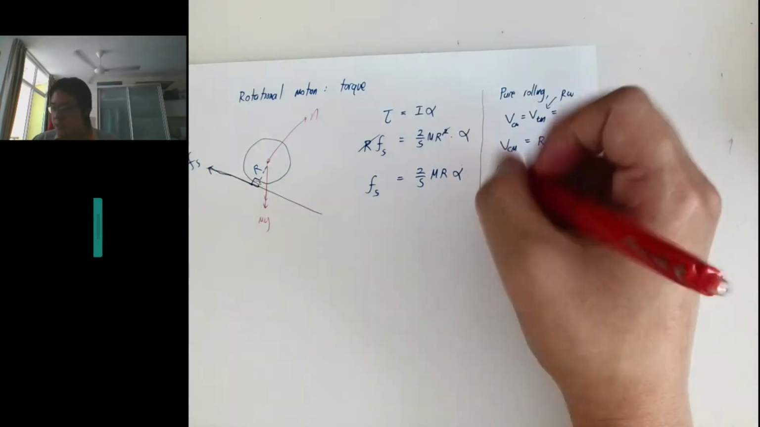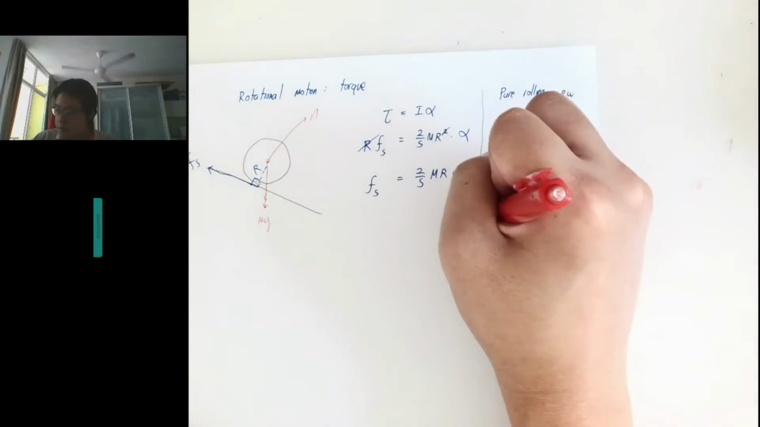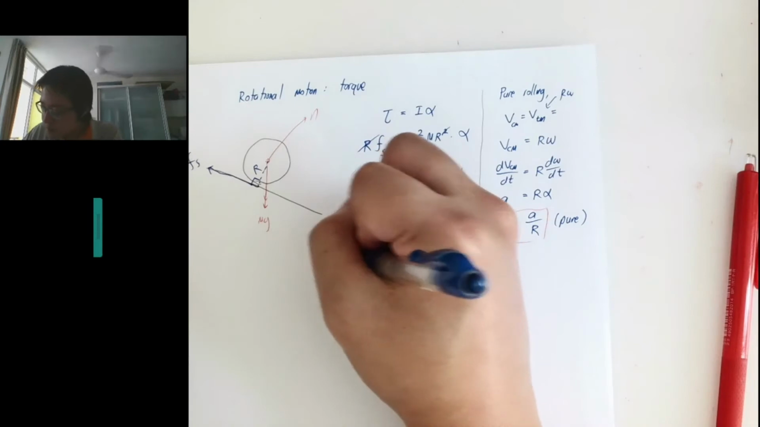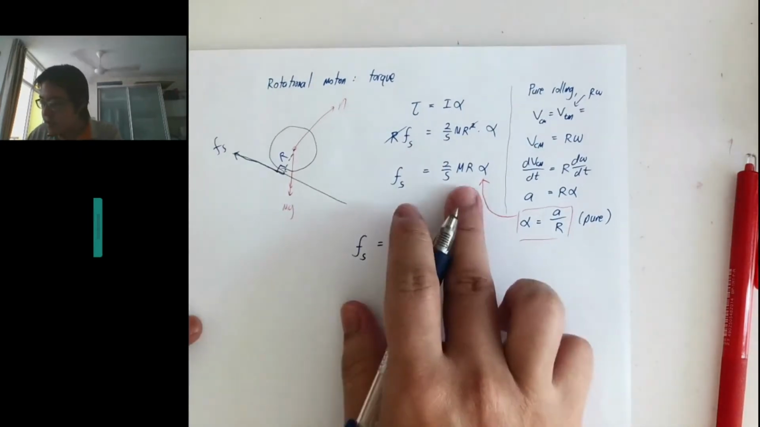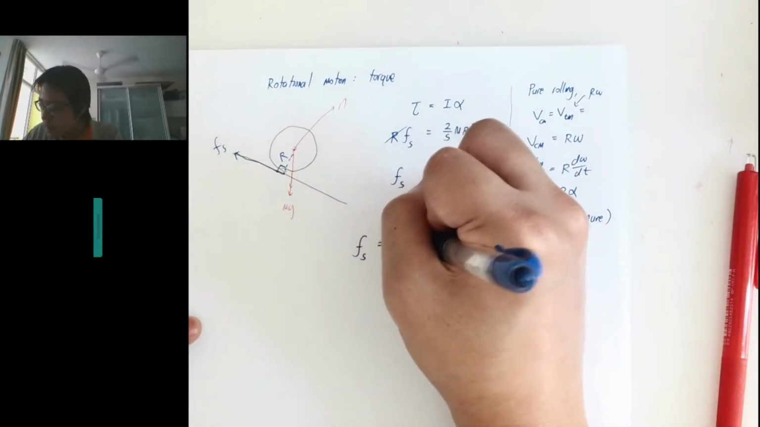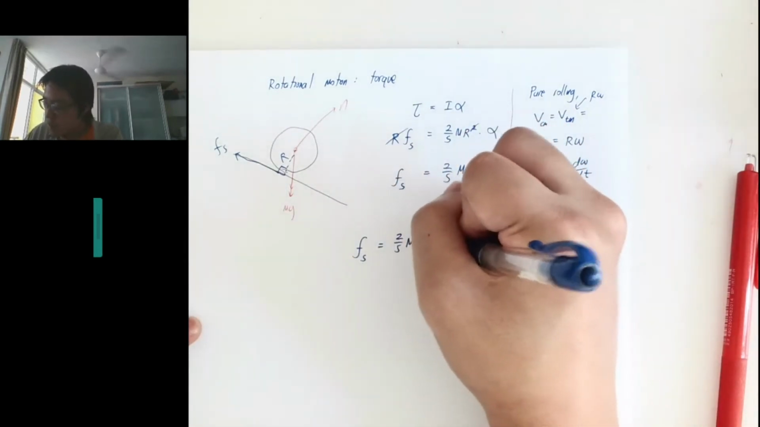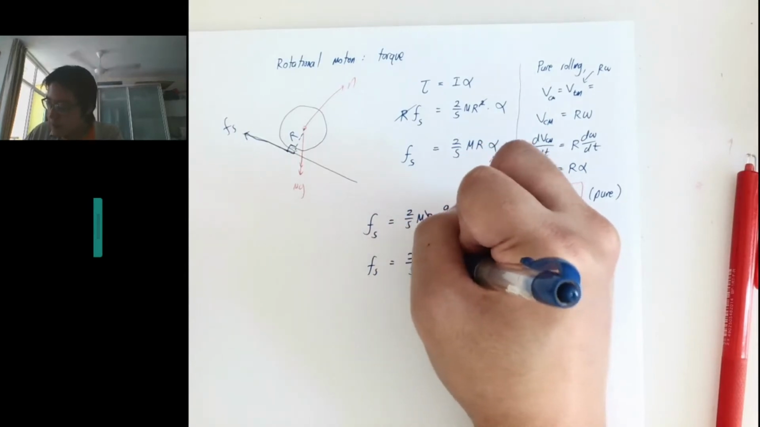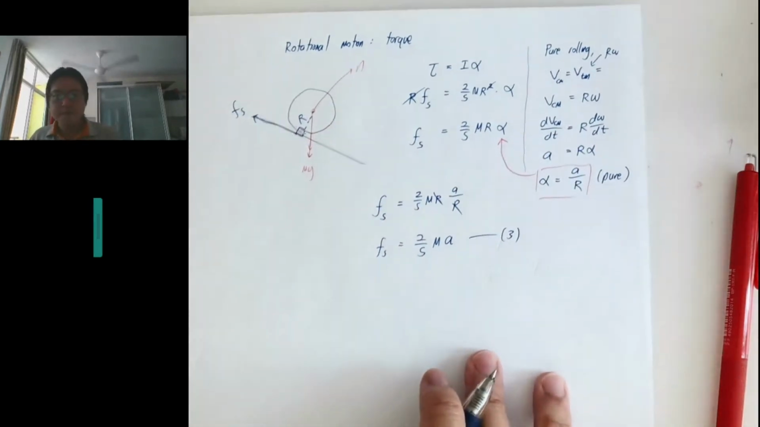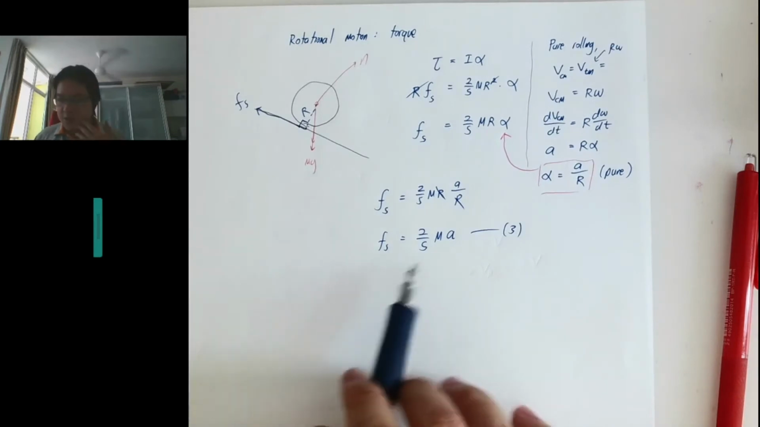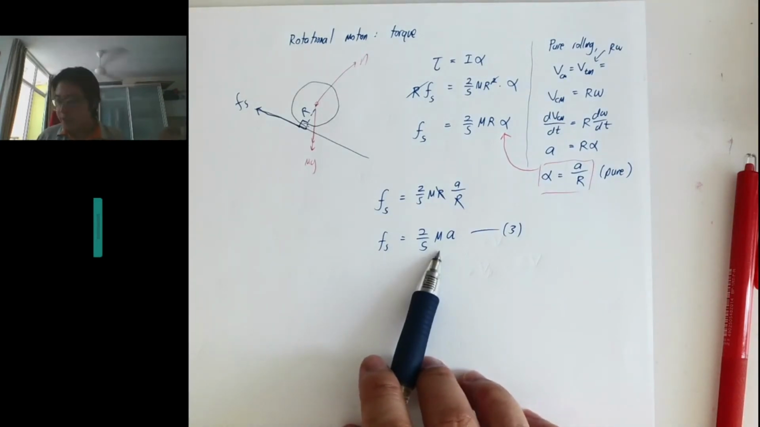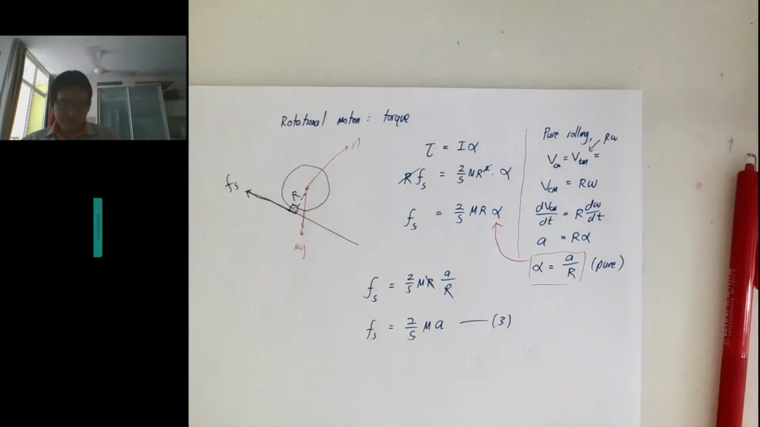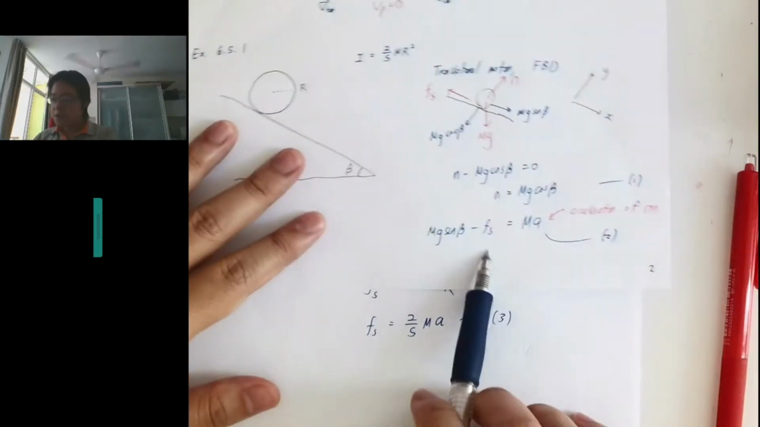Since we can do this, we can substitute this into here. So the friction is 2 over 5 mr, and alpha is a over r, so I can cancel this r. So the friction is 2 over 5 ma. So I got the third equation now. Now we have a simple equation for little f, the friction, and another equation over here, which also has little f.